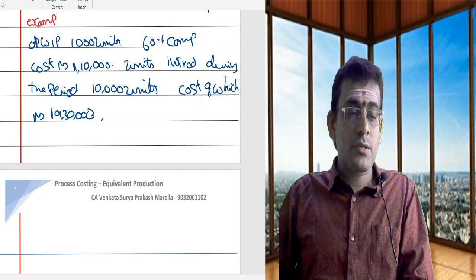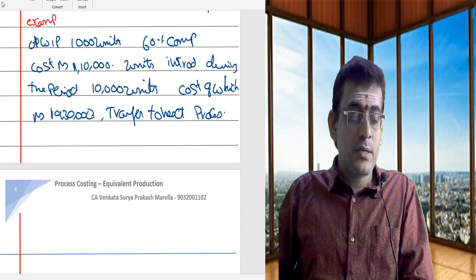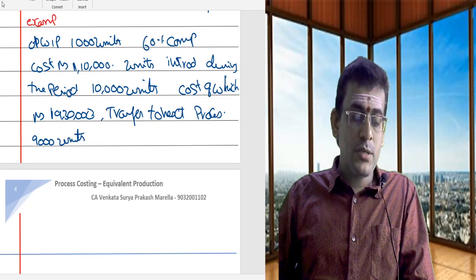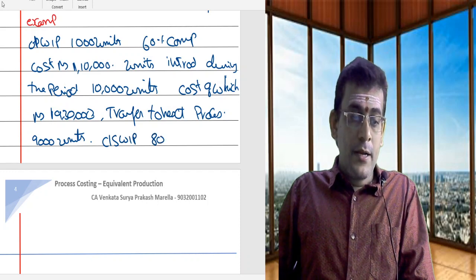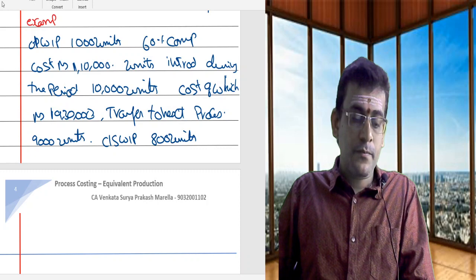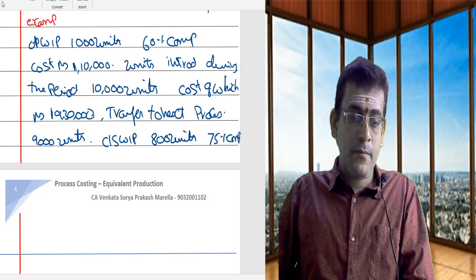Transferred to next process, let us consider it as 9,000 units. It also says closing work in progress 800 units, 75% complete.